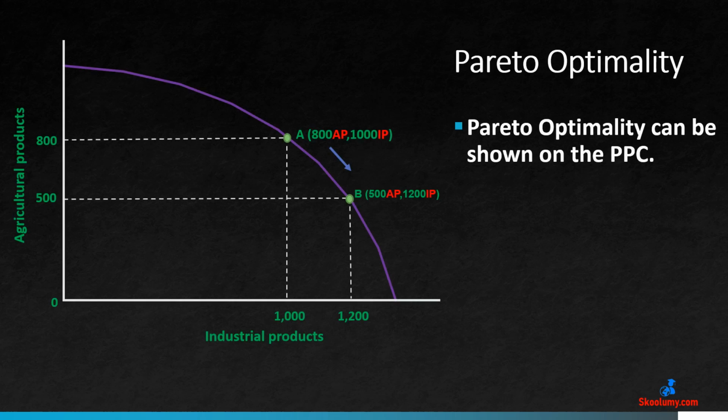Pareto optimality is one of the concepts that can be shown on the production possibility curve, the PPC. For example, point A on the PPC indicates Pareto optimality, because if there is a movement to point B, more industrial products will be produced while fewer agricultural products will be produced. In other words, it is impossible to produce more industrial products without producing less of agricultural products. The quantity of industrial products increases from 1,000 units to 1,200 units, while the quantity of agricultural products reduces from 800 units to 500 units.